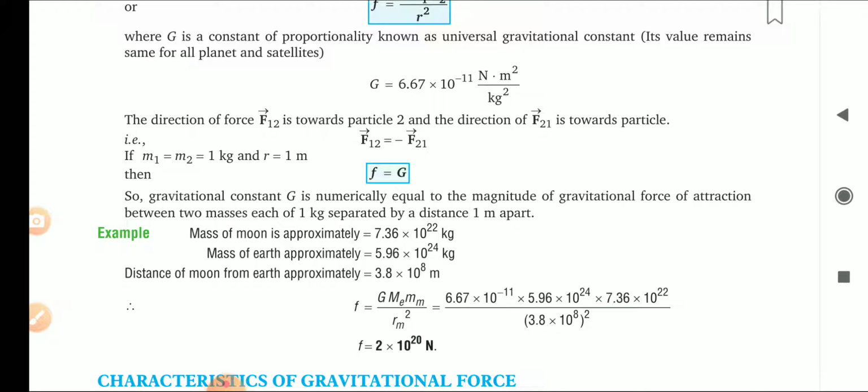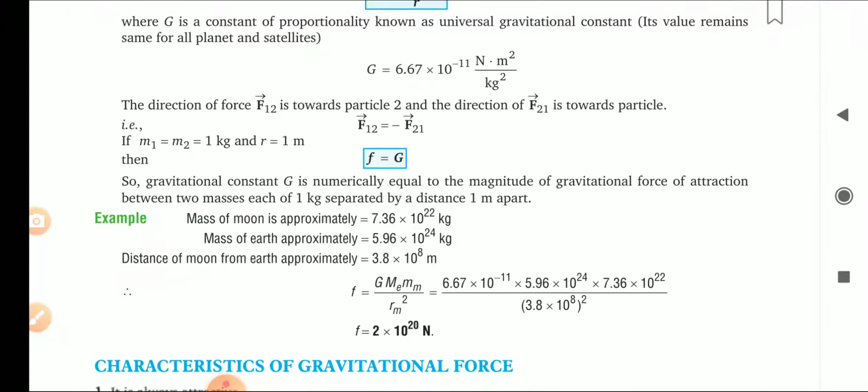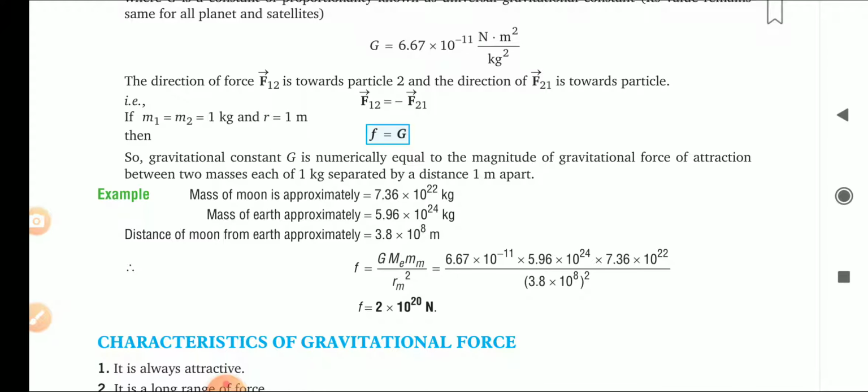So this force of attraction between the two masses is equal to the universal gravitational constant. Gravitational constant G is numerically equal to the magnitude of the gravitational force of attraction between two masses each of 1 kilogram separated by a distance of 1 meter apart.